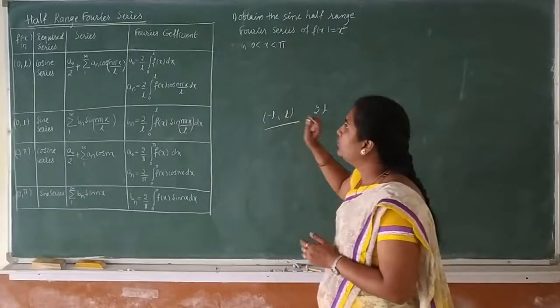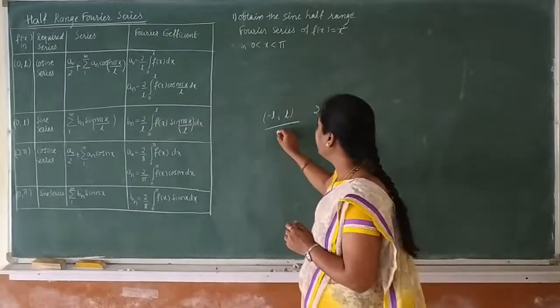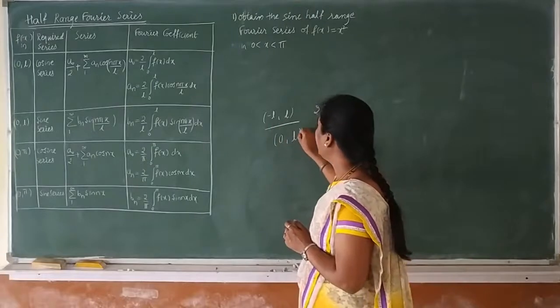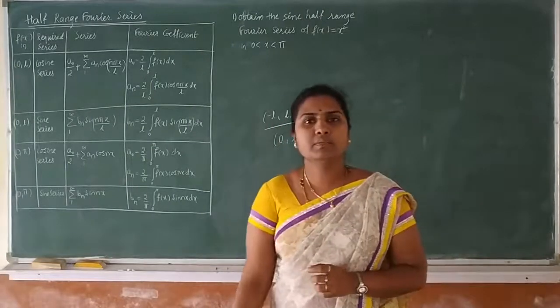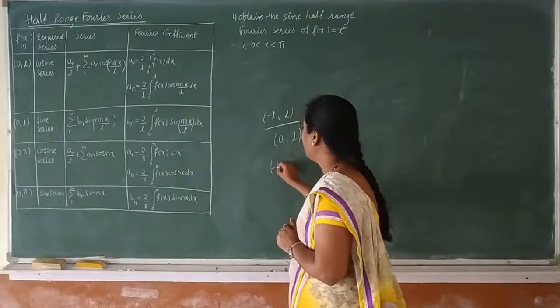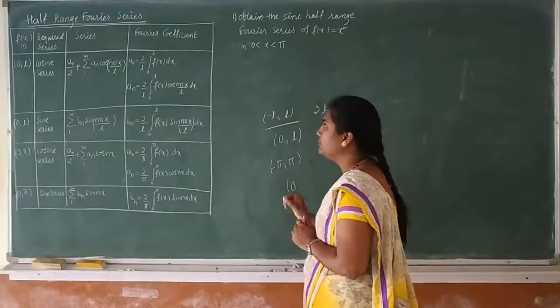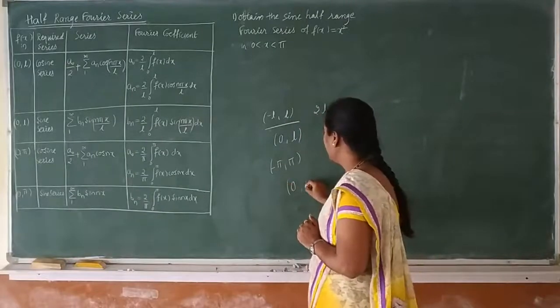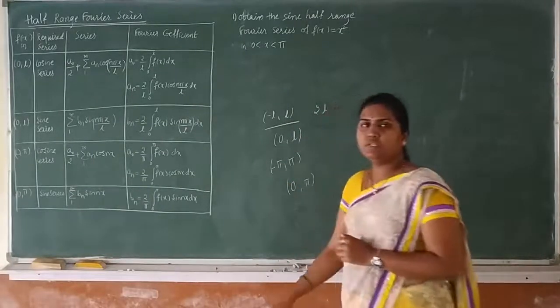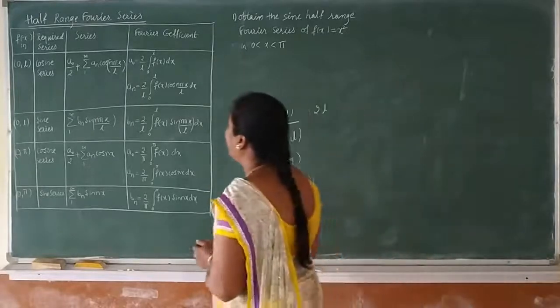Now, to achieve the half range Fourier series, the interval must be 0 to L. If the interval is minus pi to pi, then to achieve the half range Fourier series, the interval should be 0 to pi. Then we can find the half range series.